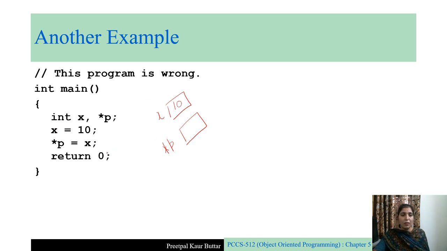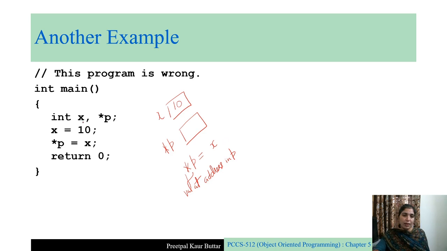This is fine. What are we doing in the next statement? We are changing the value at address stored in p. Star p means value at address in p. To what? To x. Is there any problem? Do you see any problem here? Think over it for a moment. Yes, there is a problem.